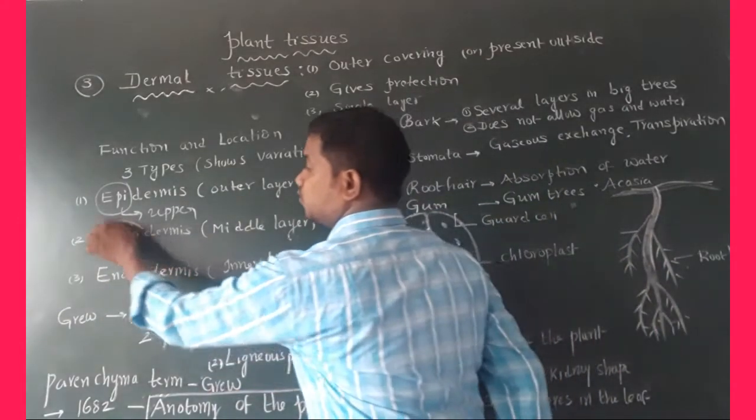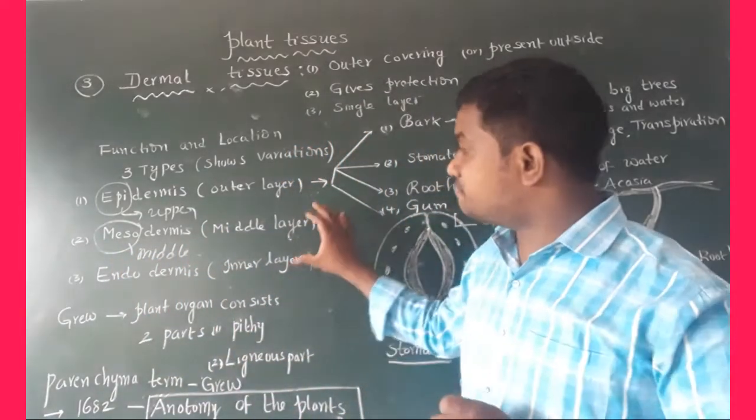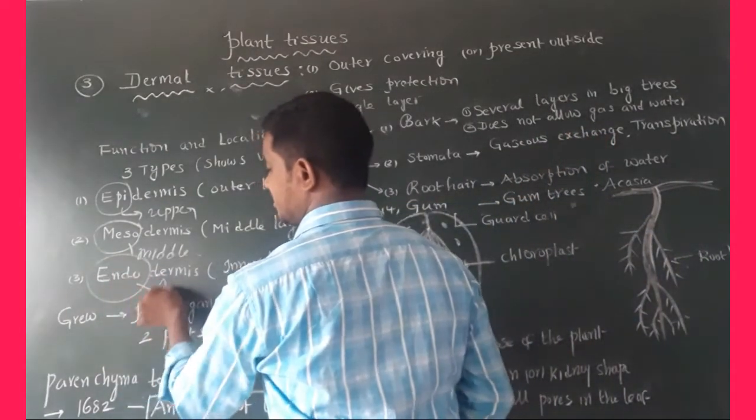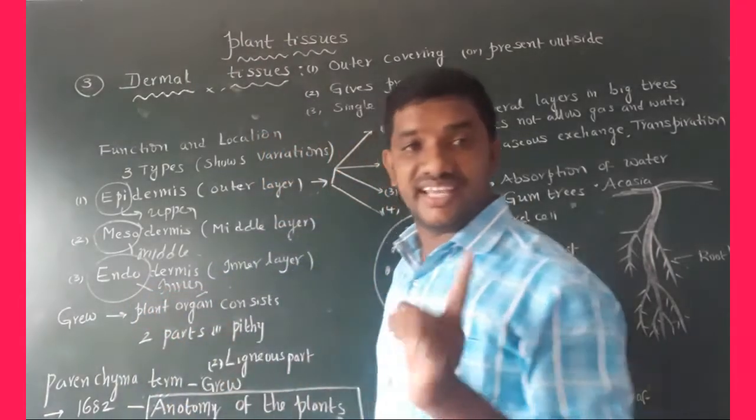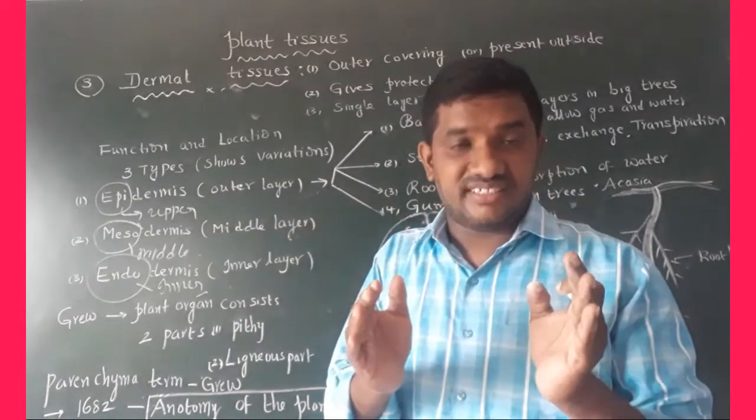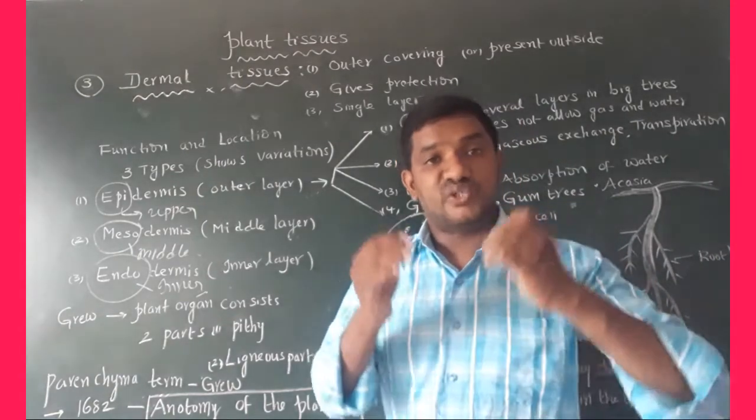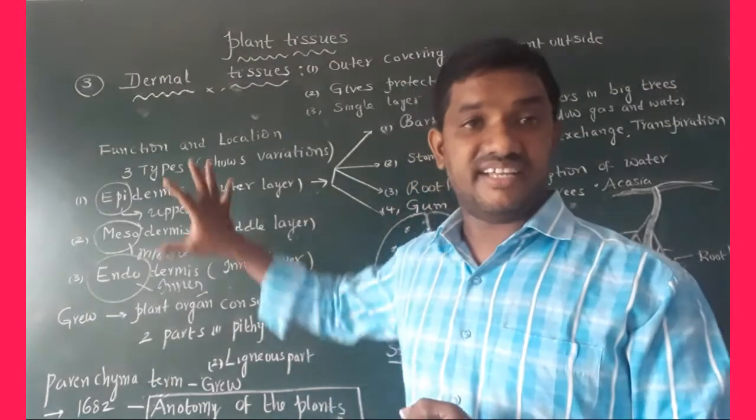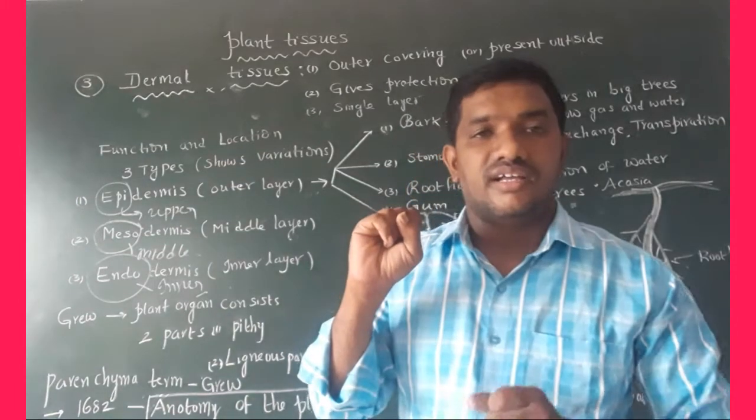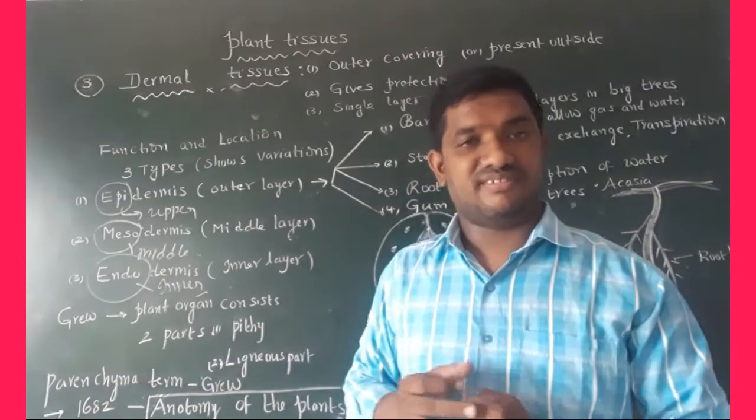Mesodermis. Meso means middle. It is the middle layer. Third one, endodermis. Endo means inner. The innermost layer is called endodermis. These three are variations. Actually, it is made up of a single layer, but it shows variations. Keep in your mind, what are those? Epidermis. Second one, mesodermis. Third one, endodermis.